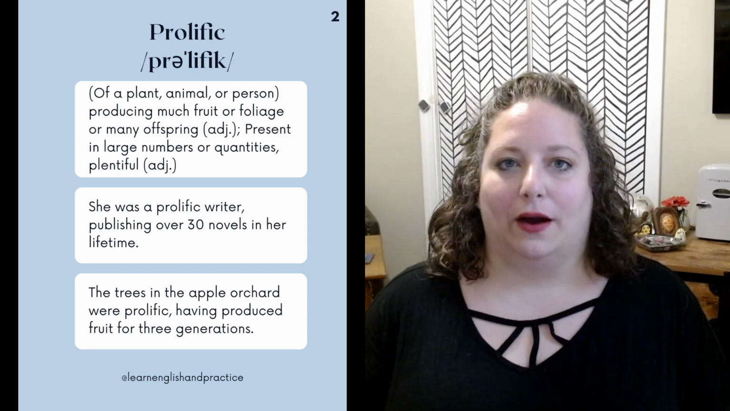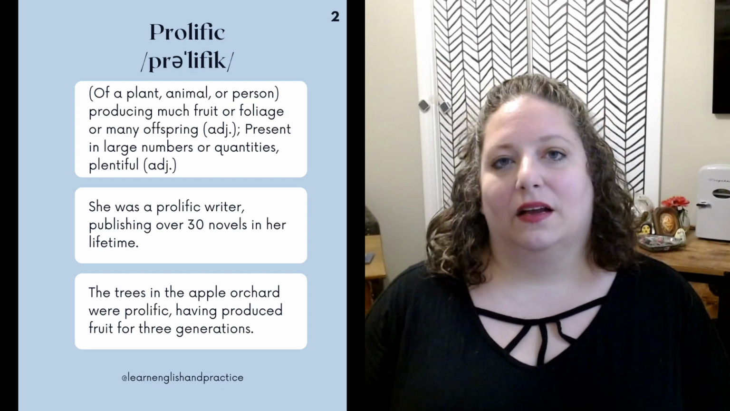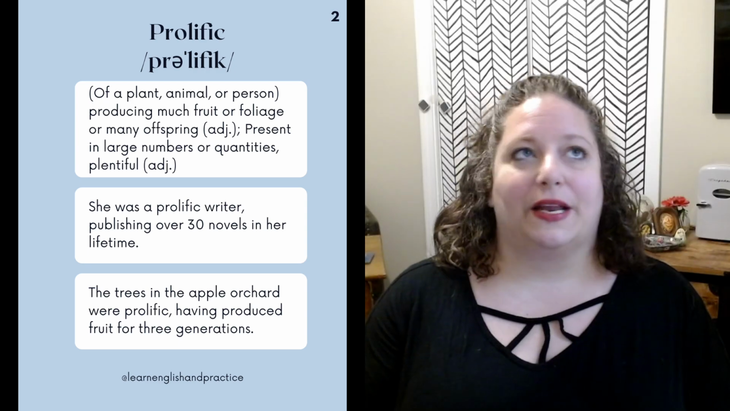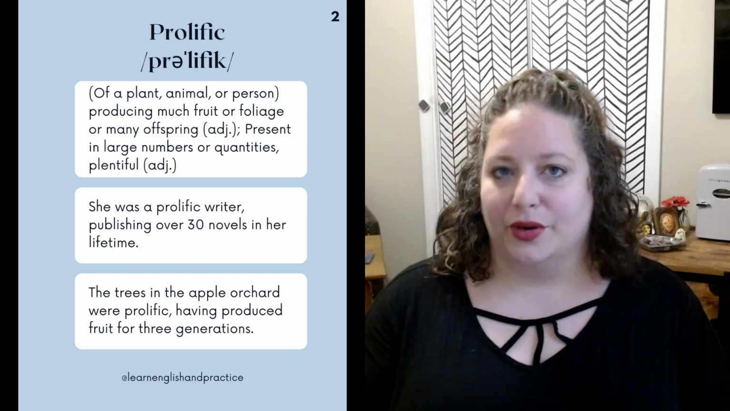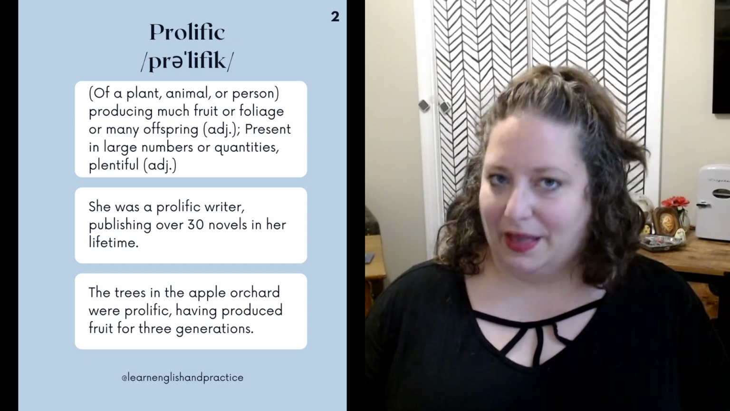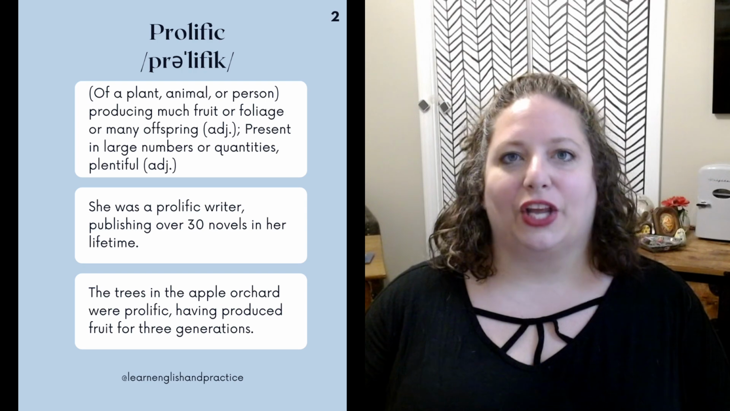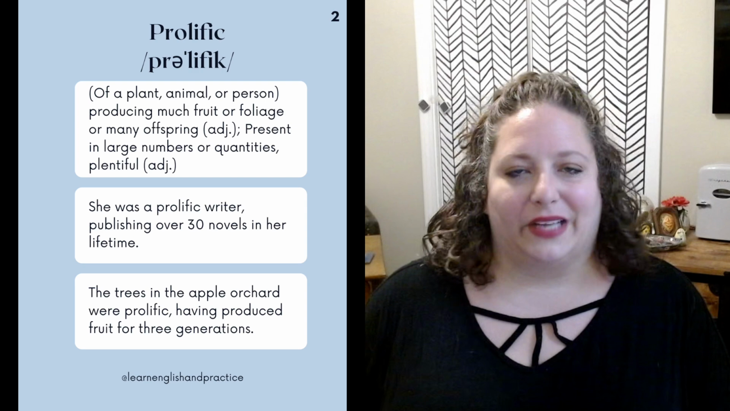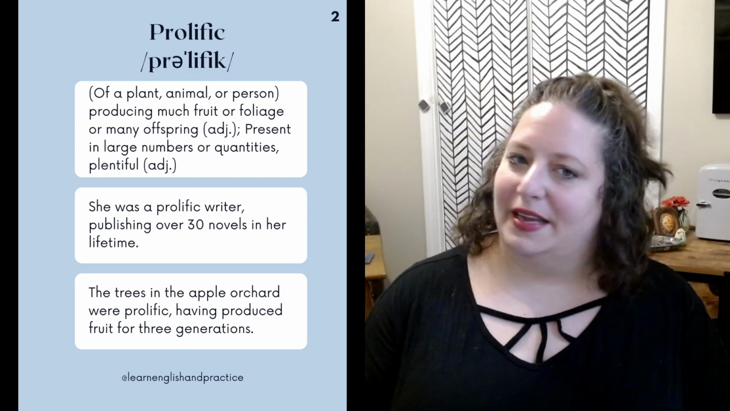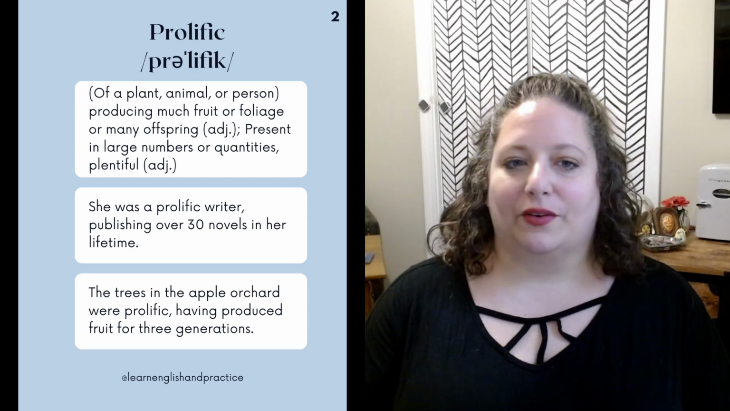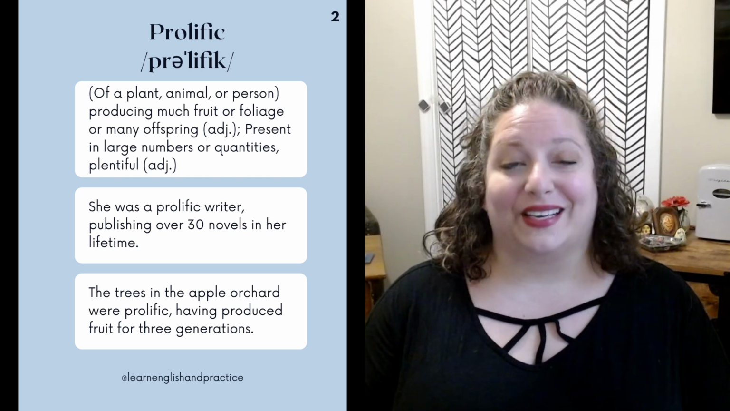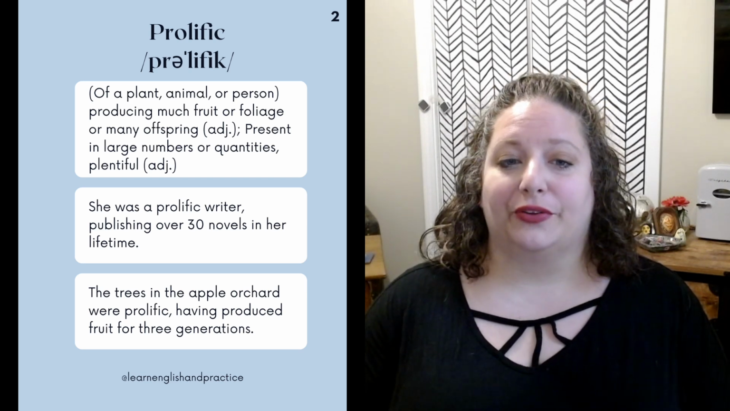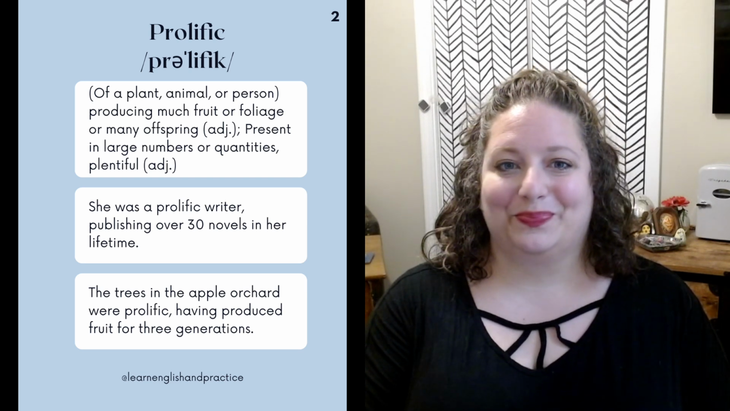Rather, we can talk about the impact someone has. Meryl Streep, I would argue, is a very prolific actor. She's been in many different movies, TV shows, but mainly movies, and she's had a huge impact throughout her career. So definitely prolific. Examples are: she was a prolific writer, publishing over 30 novels in her lifetime. The trees in the apple orchard were prolific, having produced fruit for 3 generations.